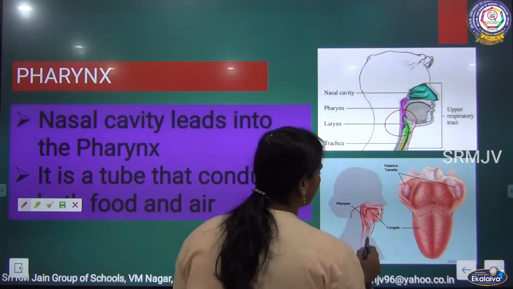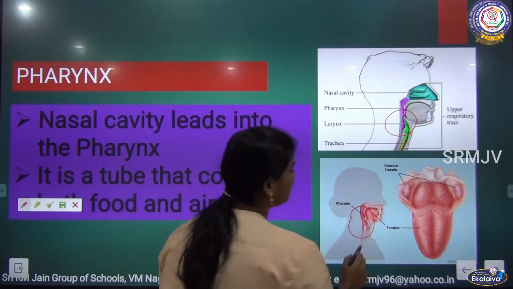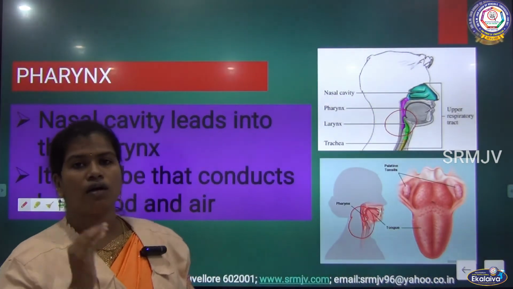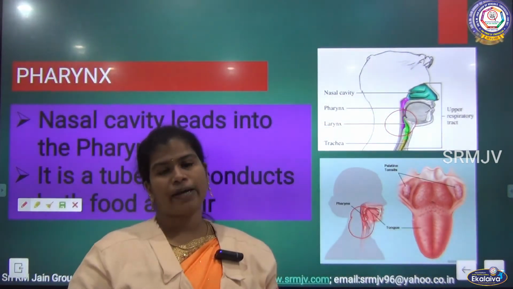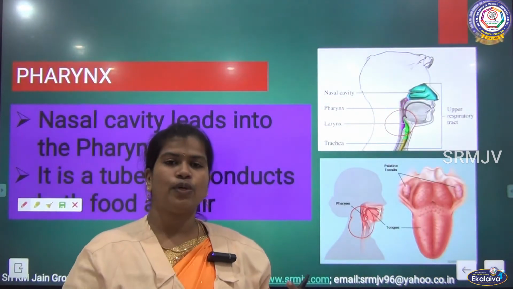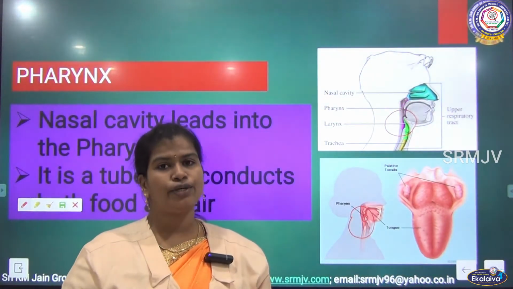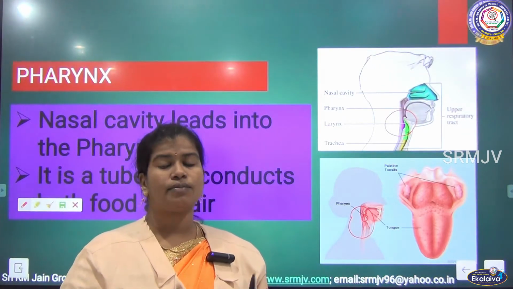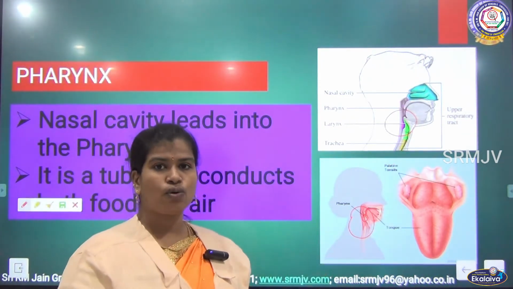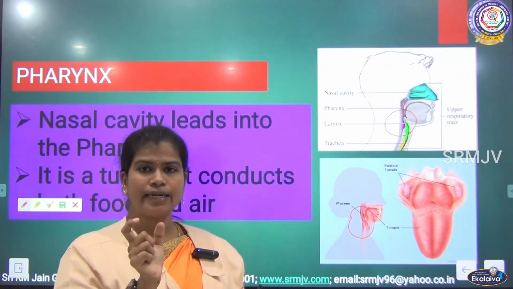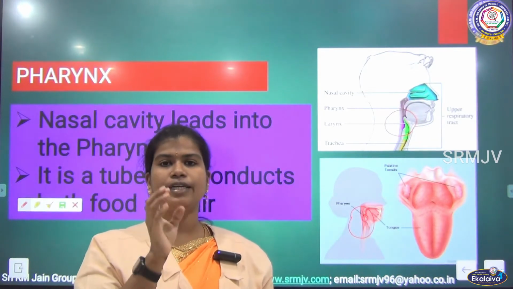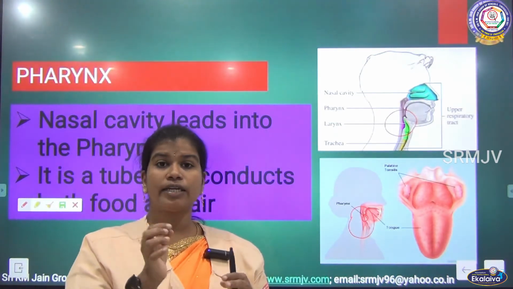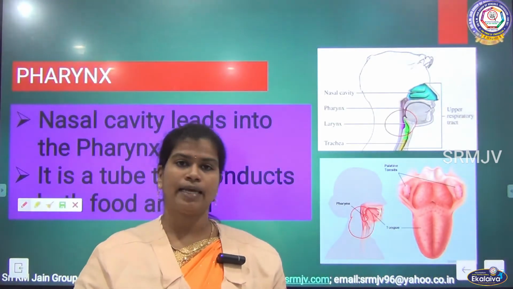The epiglottis protects the windpipe. When we are swallowing, it does not allow food to enter the windpipe. That is the role of the epiglottis. The pharynx is the region which conducts both food and air.